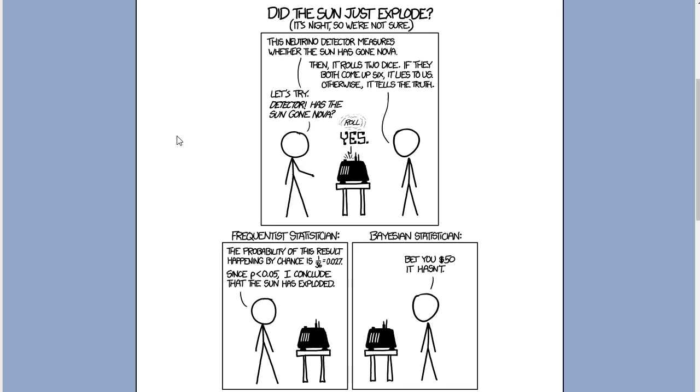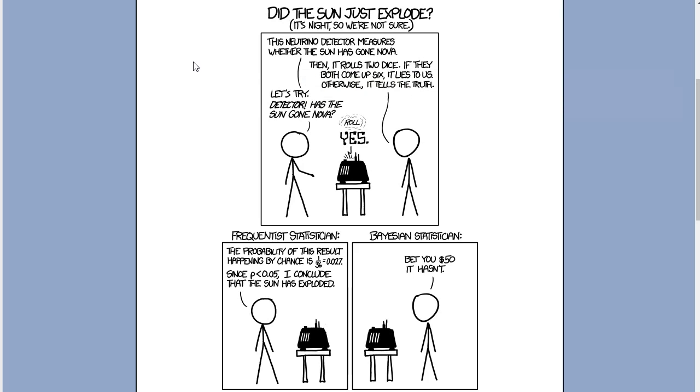Probably it's a very bad idea to explain jokes, but I think this is a very nice comic from xkcd where you can really learn about the subtleties of statistics. So here we have some physicist, and he says this neutrino detector measures whether the sun has gone nova.